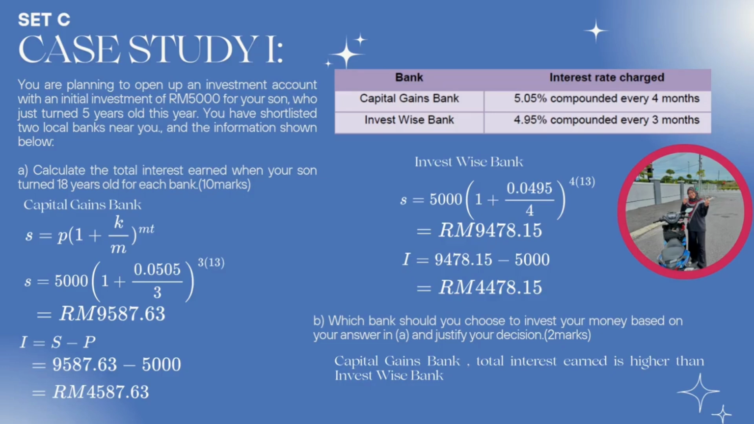Okay, next for InvestWise Bank, we use the same formula. So 5,000 (1 + 0.0495/4)^(4×30). So the answer is 9,478 ringgit 50 cents. And then for the interest, we also use the same formula. So 9,478 ringgit 50 cents minus 5,000. So the answer is 4,478 ringgit 50 cents.